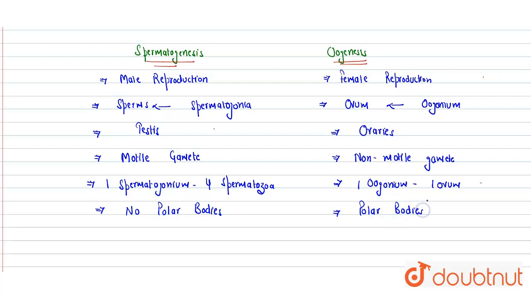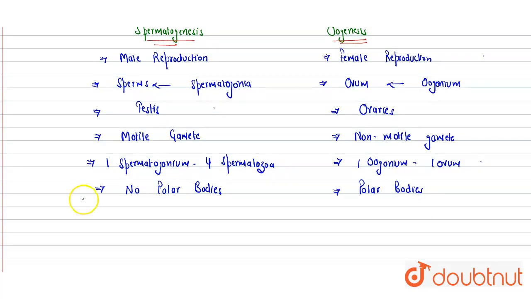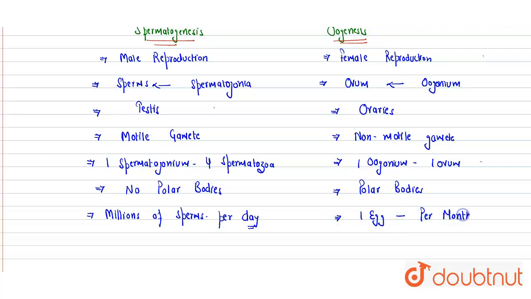If we talk about the rate of production, spermatogenesis produces millions of sperms per day, after a boy or man attains puberty. But in oogenesis, one egg or ovum is released per month. In each month, one egg is released from one ovary.